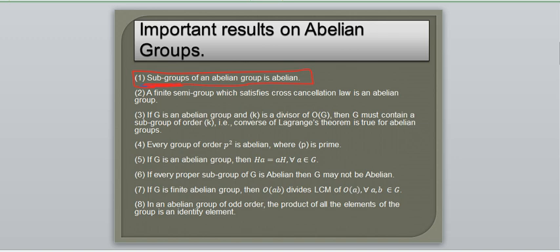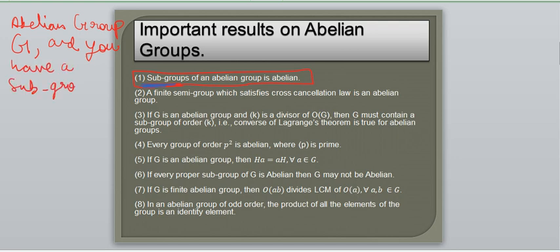So if you have an abelian group G, and you have a subgroup H of G, then H is also abelian.